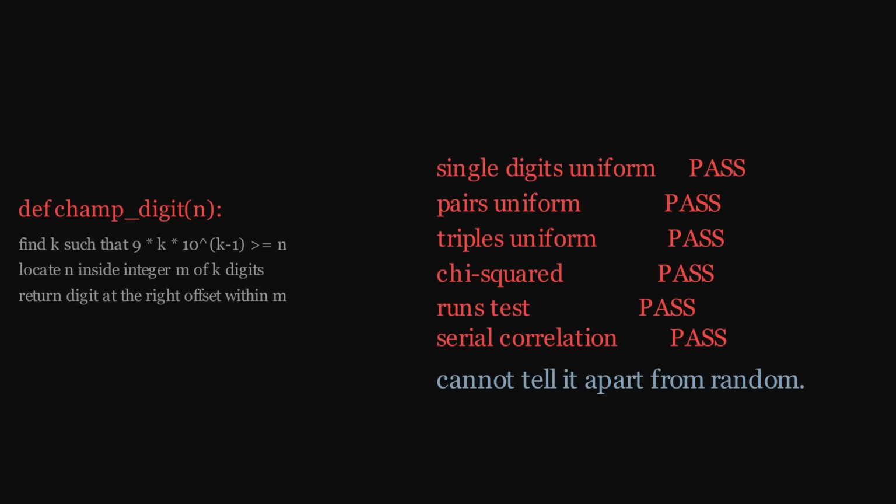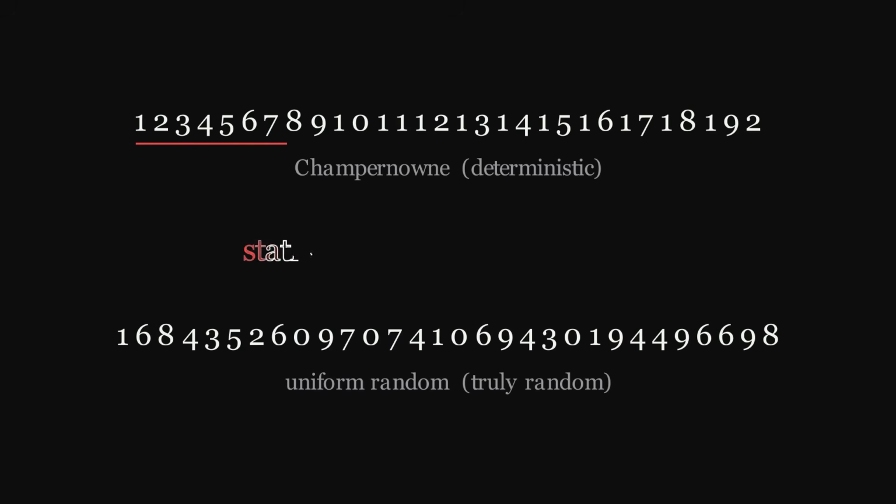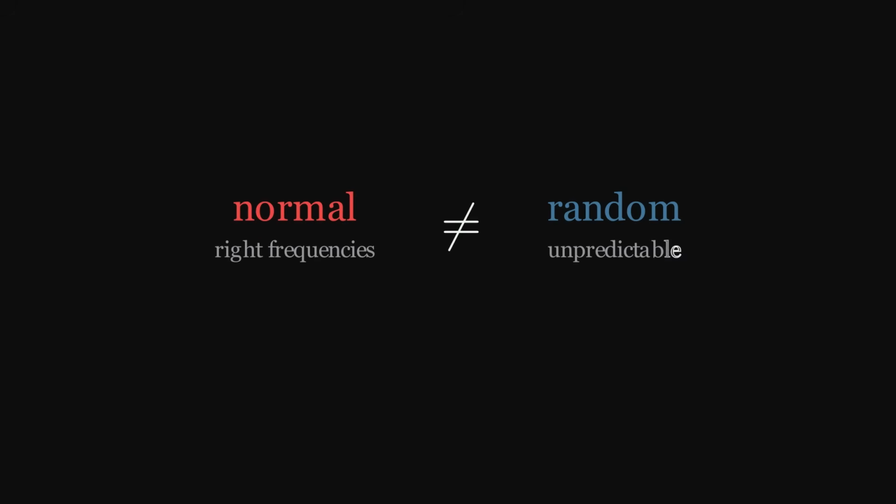This is a paradox to anyone who first learns about randomness as unpredictability. Champernowne is maximally predictable. Given any prefix, you know exactly what comes next. But its digit distribution is indistinguishable from a fair die roll. The lesson: normality and randomness are different properties. A normal number has the right digit frequencies. A random number is unpredictable. The intersection of these properties is interesting, but they are independent.